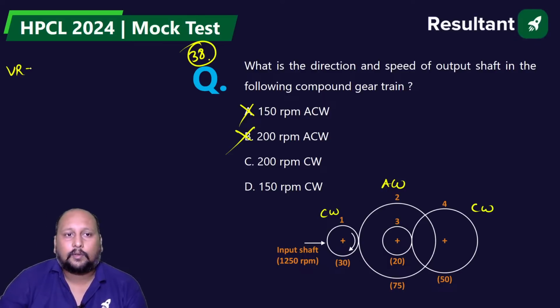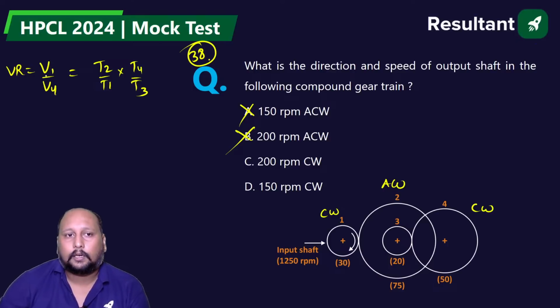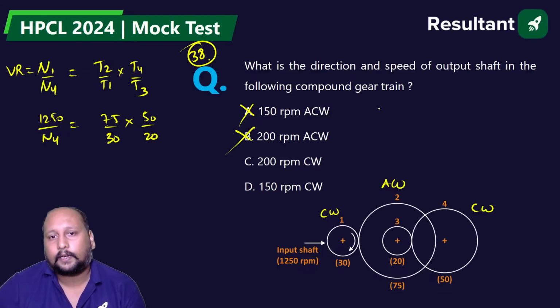The velocity ratio is V1 by V4, that is equal to T2 by T1 into T4 by T3. This is N1 by N4. N1 is given as 1250, and N4 we need to calculate. What is the value of T2? It is 75. T1 is 30. T4 is 50 by 20. Solve it and get the value of N4.